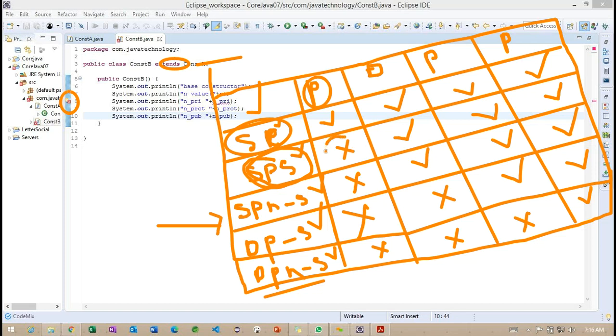So now we are expecting this: the private cannot be used in the subclass. Getting the point. So what about this particular default here? All of it we can use except this particular line number 8. So we are not getting any other errors here. Getting the point. So now observe what I am going to do.